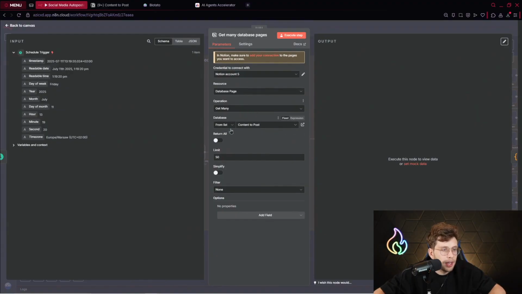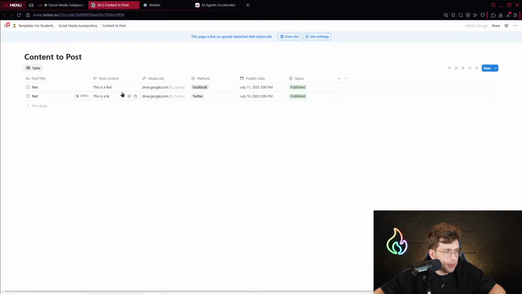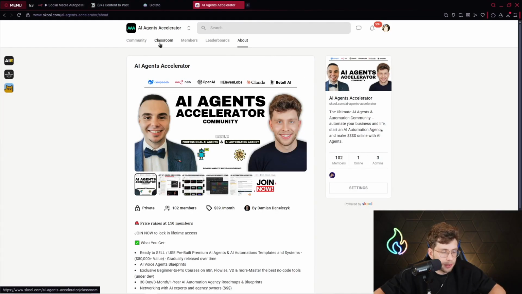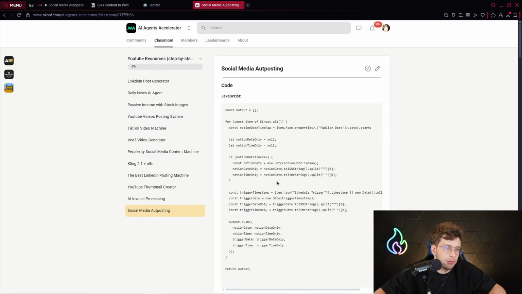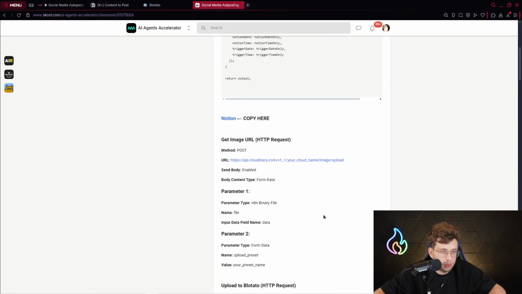So simply, we've got a database to choose. And also for the simplicity, inside our Agents Accelerator, so inside our community and classroom, I put all of the instructions with the template, with Notion template that you can download or even copy.